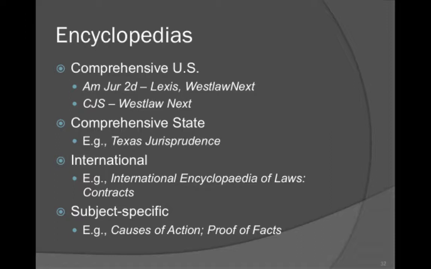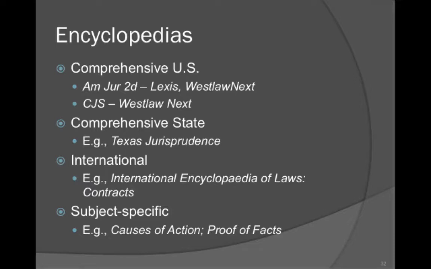There are comprehensive state resources. For example, Texas Jurisprudence is one of them. Larger states usually have their own encyclopedias or other special resources, like Texas, New York, Florida. Little states like New Mexico don't have their own encyclopedias or special resources. Typically, poor state, we're not very litigious, so not many cases are coming before the court.